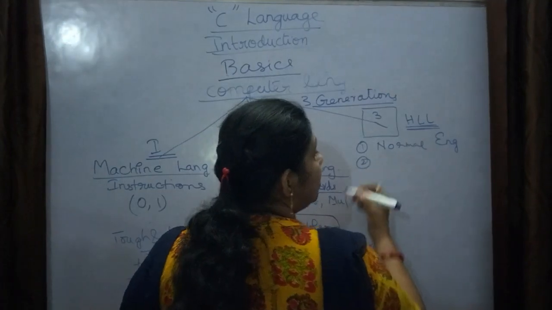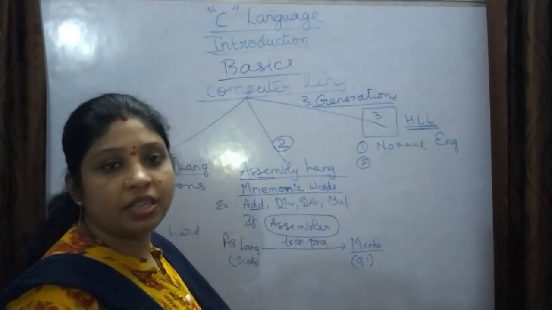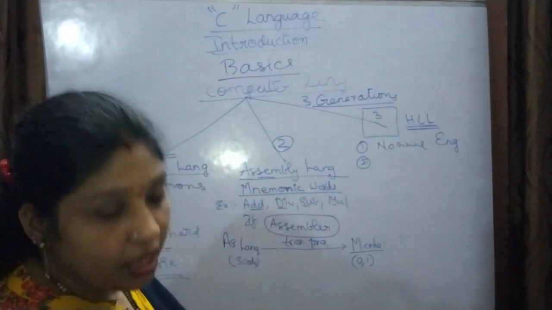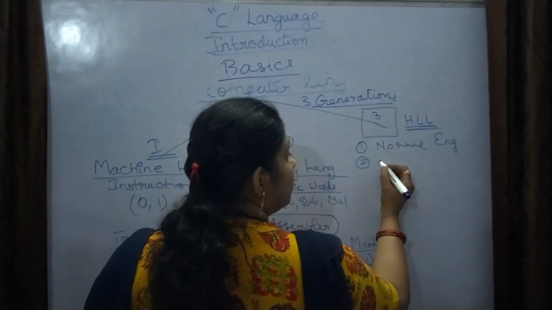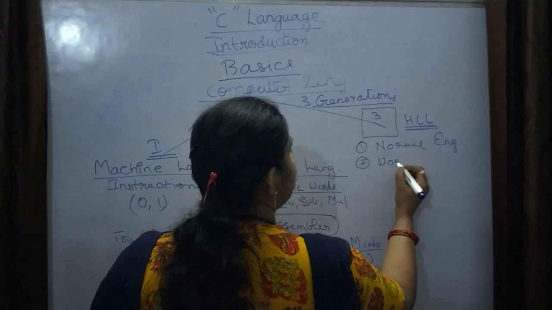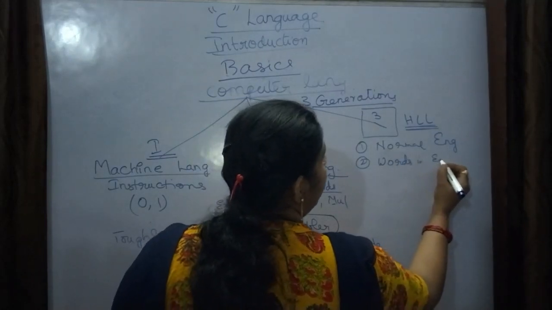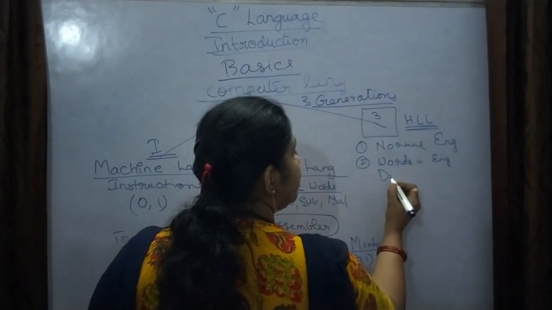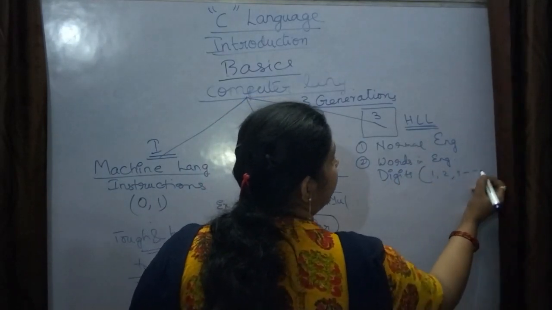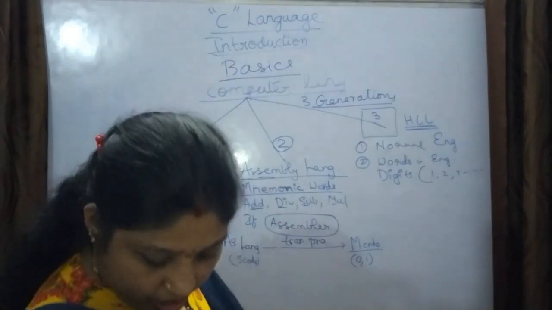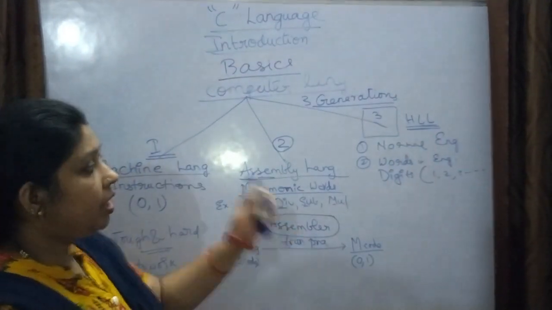Everybody can understand this English language properly, and they used key terms in English, as well as digits like 1, 2, 3, 4 and so on. In this way they used the high level.